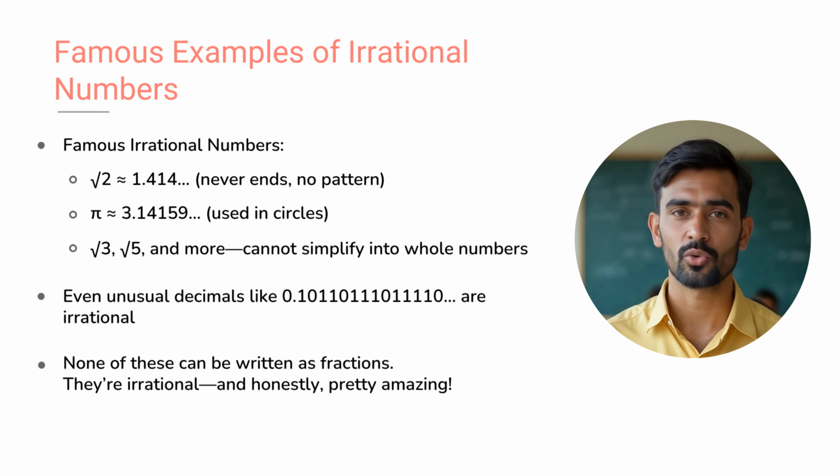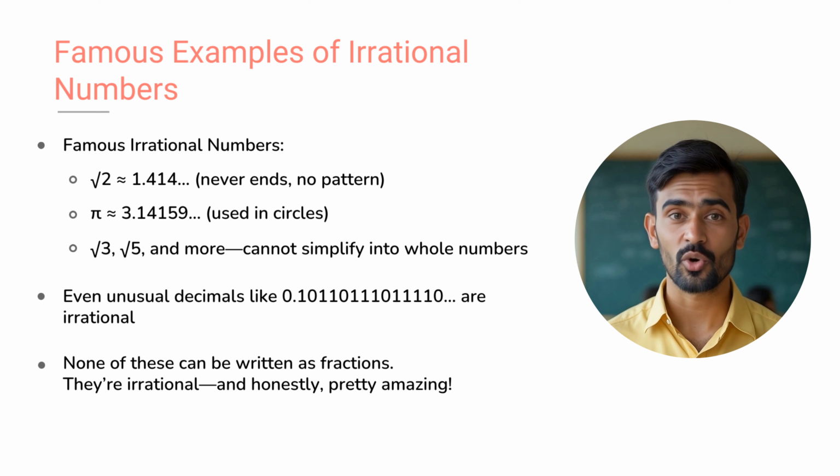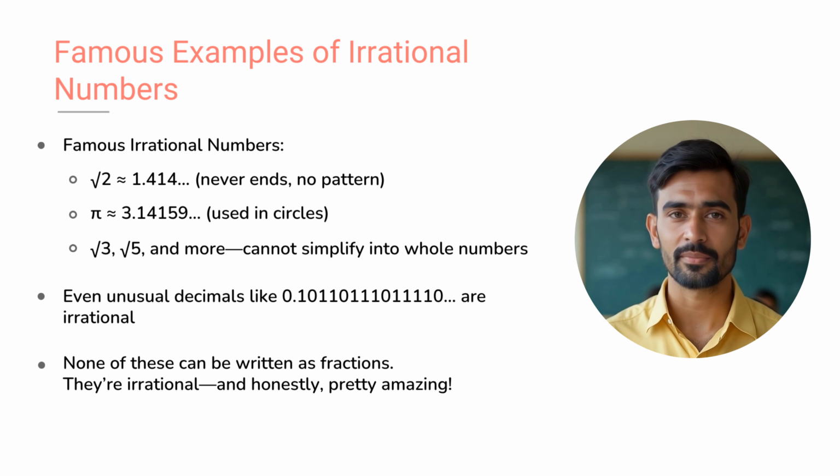Then we have square root 3, square root 5 and others that don't simplify into whole numbers. And even strange decimals like 0.101111 that look random and never settle into a pattern. These numbers can't be turned into neat fractions. That's what makes them irrational and kind of awesome.